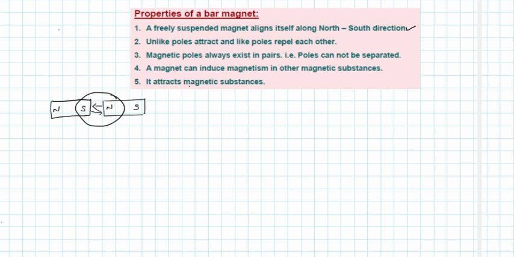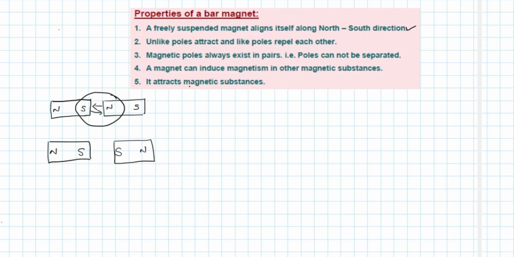These unlike poles will attract. So if north and south poles come closer to each other, the 2 bar magnets will attract each other. That is the meaning of unlike poles.